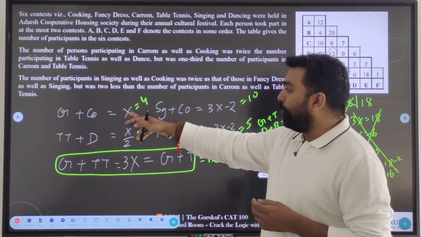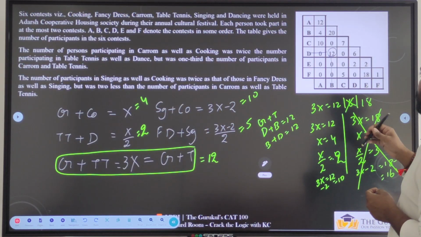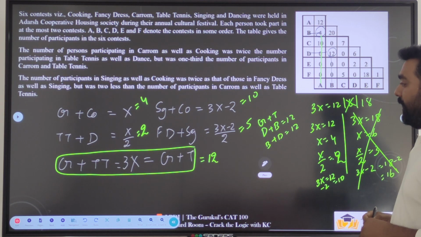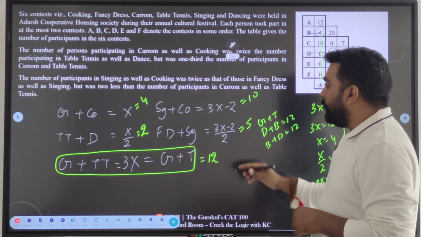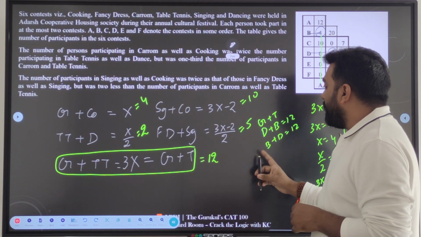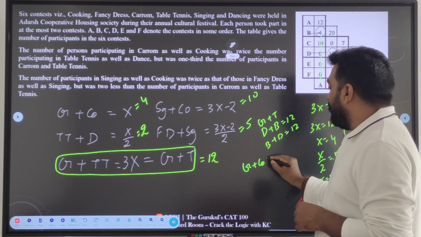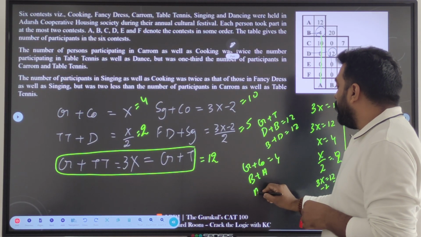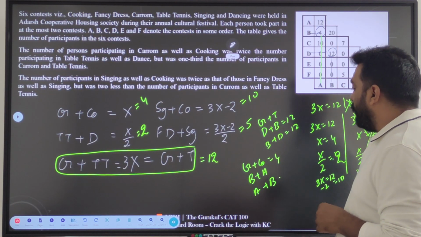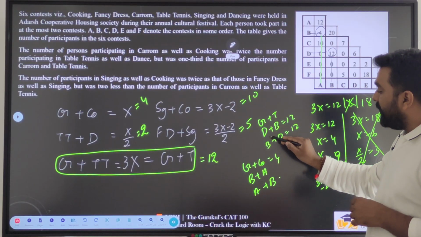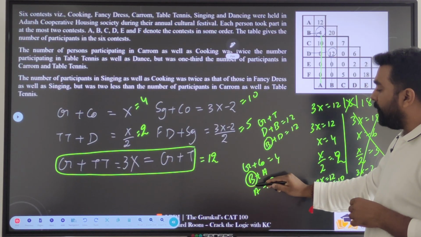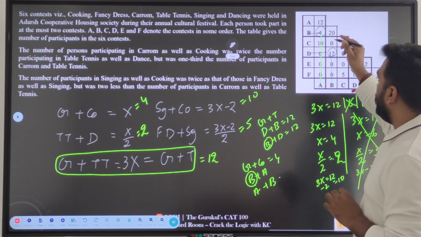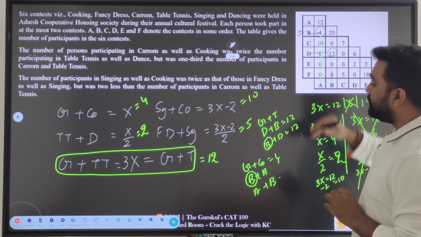Now let's look at this 4. Carom plus cooking equals 4. Where is 4? 4 is over here. B plus A. So if you write it over here, carom plus cooking is equal to 4, B plus A equal to 4 or A plus B equal to 4. In these two cases, carom is associated with B. So we are finally fixing B is equal to carom.